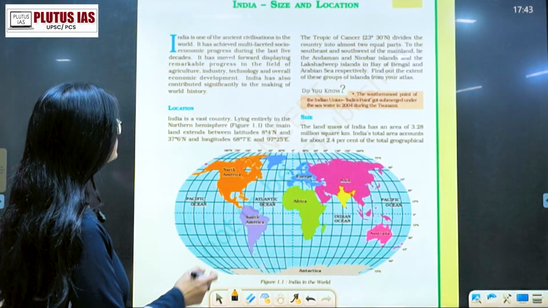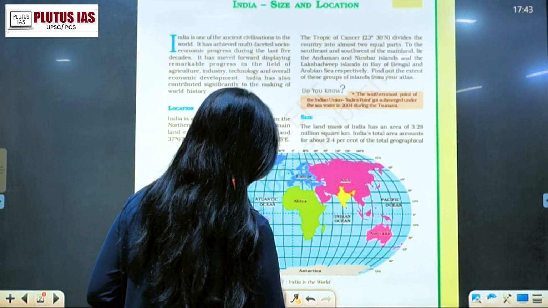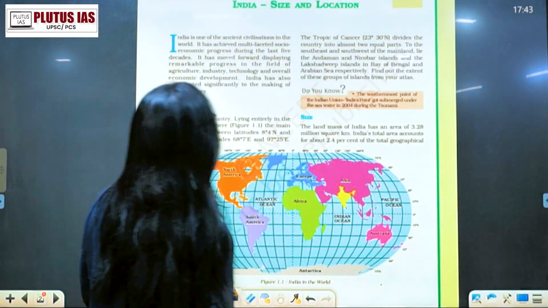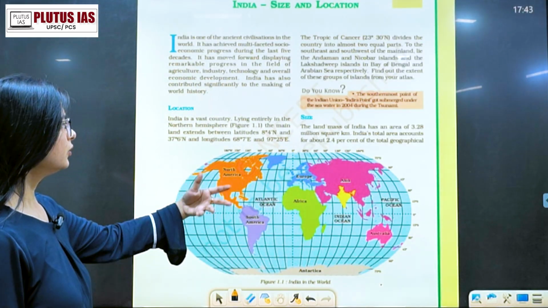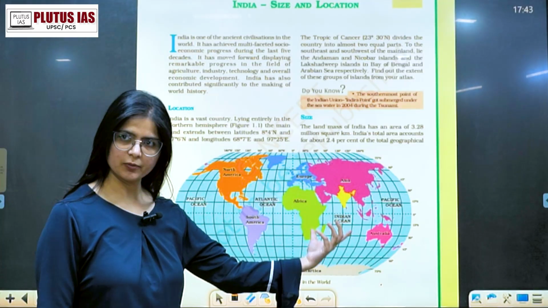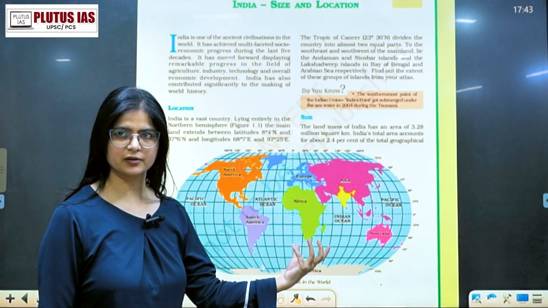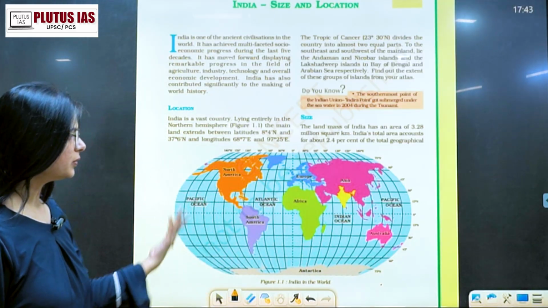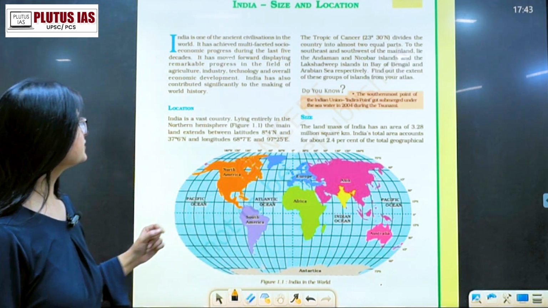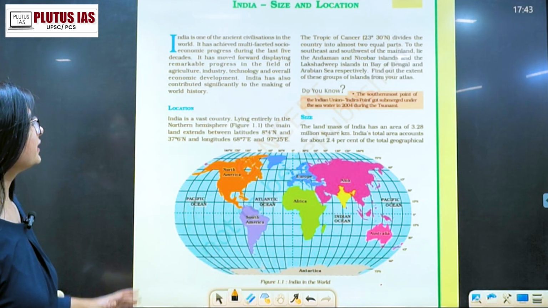The first topic is area and its location. We'll analyze one by one how India is situated on the globe, what its area-wise percentage is, how much area it has acquired, and the population that it has right now as per the area. The first point is that India is one of the ancient civilizations in the world.